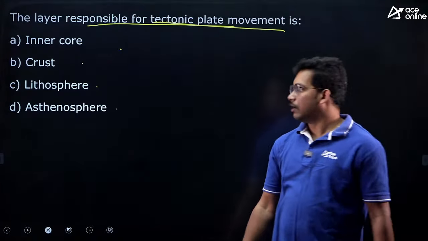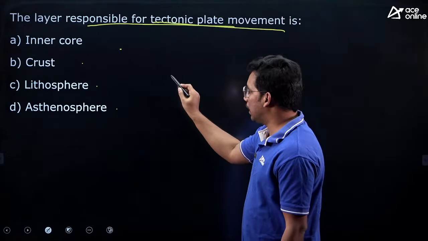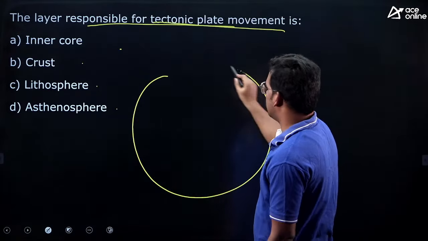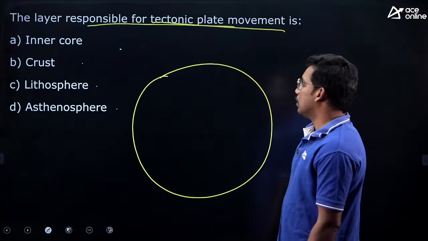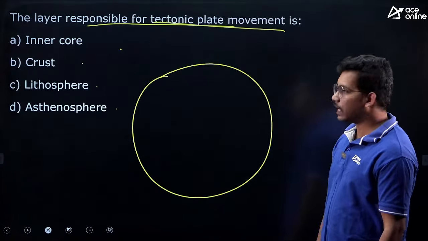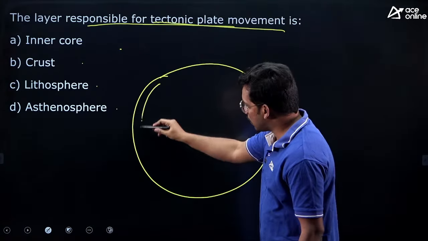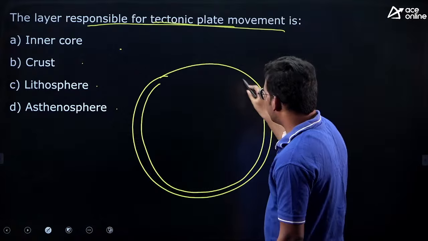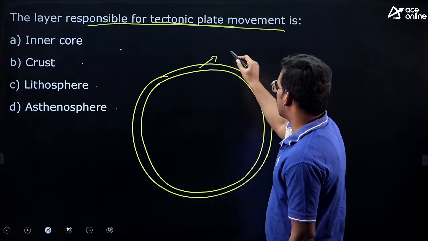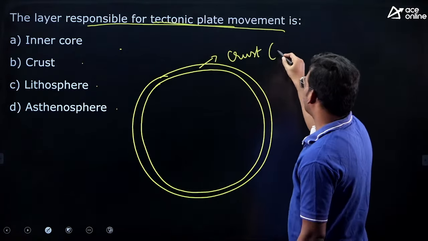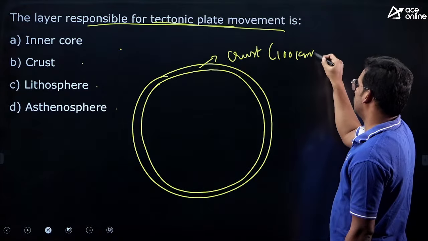Let's see. We will discuss the earth interior first, then you can tell the answer. If you consider this as the earth, inside of earth we have three major layers. This is the crust, up to the top 100 kilometers thickness.